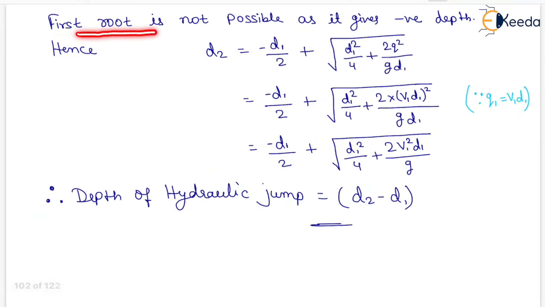Now first root is not possible as it gives negative depth, hence D2 will be equal to minus D1 by 2 plus under root of D1 square by 4 plus 2Q square upon g D1. Now we know that Q will be equal to V1 D1, so it will be equal to minus D1 by 2 plus under root of D1 square by 4 plus 2V1 square D1 upon g. Therefore, depth of hydraulic jump will be equal to D2 minus D1.